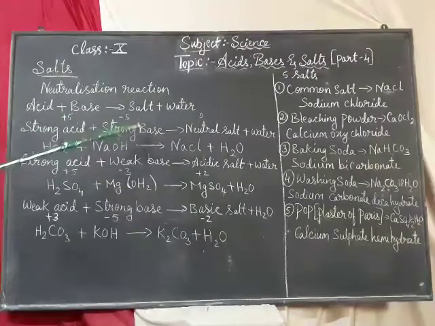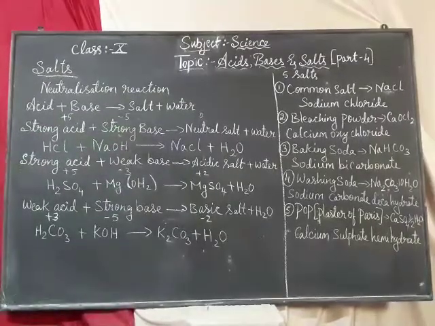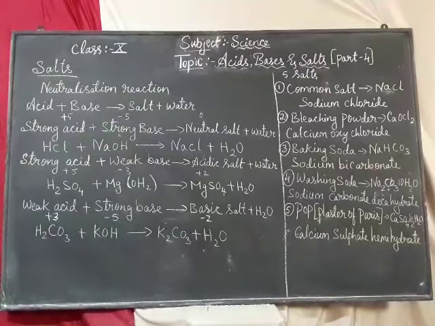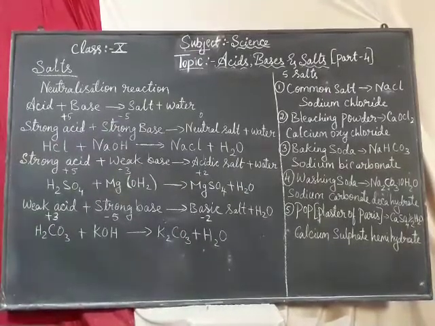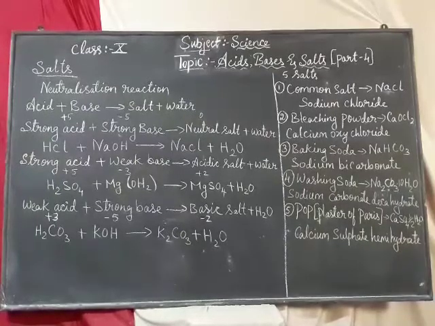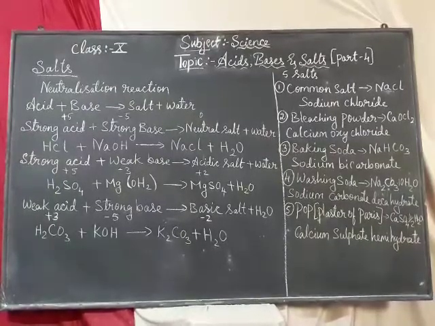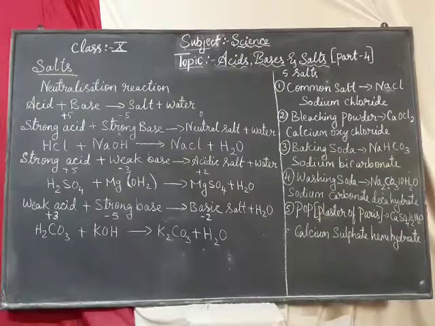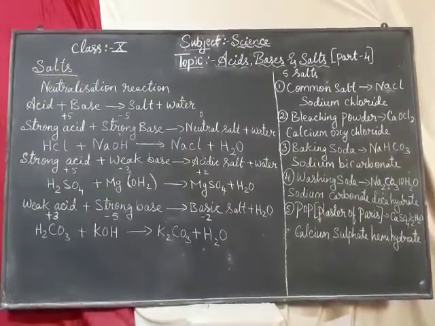Now you can ask, ma'am, there are different types of salts. Yes or no? What do we use at home? We have baking soda, that is a salt. Common salt, what we use. All these are different types of salts. Now how does it differ? Based on the acidic and basic property of the substance, it differs.